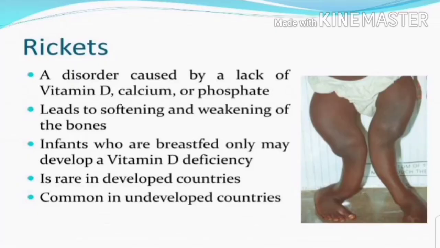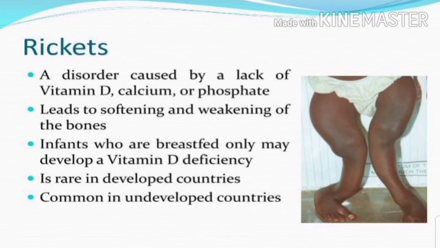The next disease is rickets, a disorder caused by a lack of vitamin D, calcium or phosphate. This leads to softening and weakening of the bones. Infants who are only breastfed may develop a vitamin D deficiency. It is rare in developed countries, common in undeveloped countries.